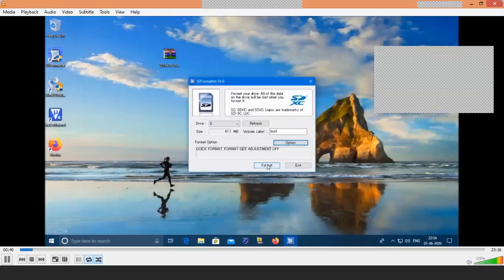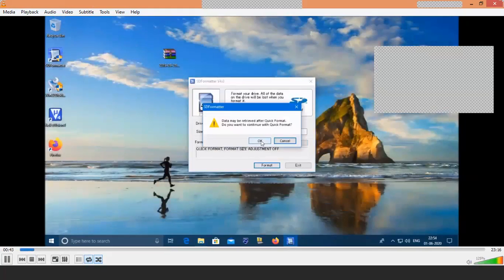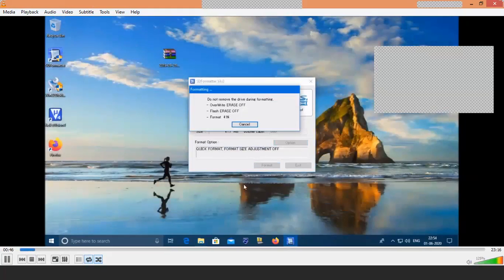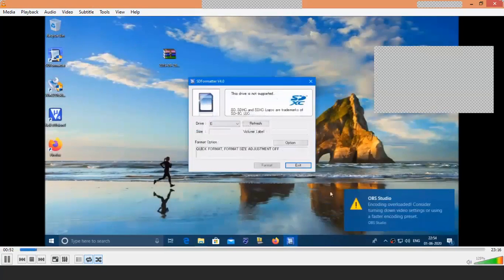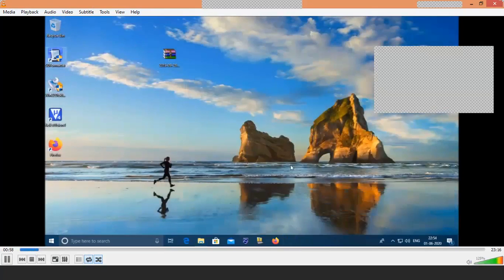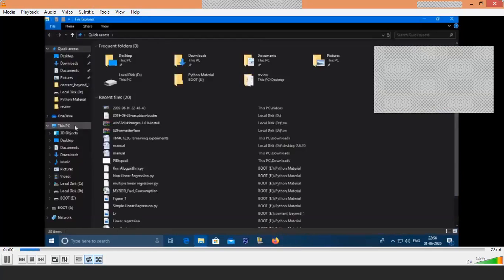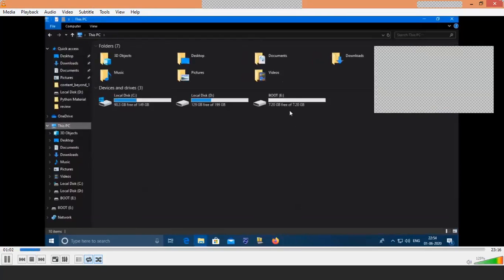So you give format, and the SD card will start formatting. See, the space is being freed. Now it is 7.5 GB something. See here, it is now 7.2 GB.